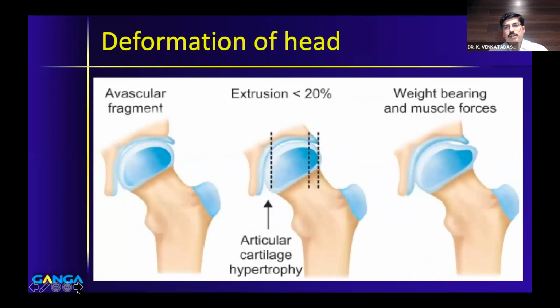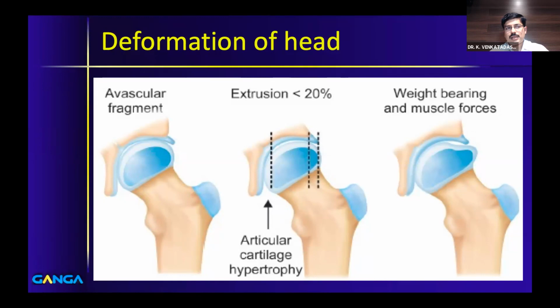So how does the head deform in Perthes? So we know that the head is avascular. That is a primary insult which happens, which leads to avascular necrosis, and that leads to softening of bone. When there is softening of bone, articular cartilage hypertrophy happens, and because of that there is extrusion. Most of the patients have extrusion, and the head comes out of the acetabular confines.